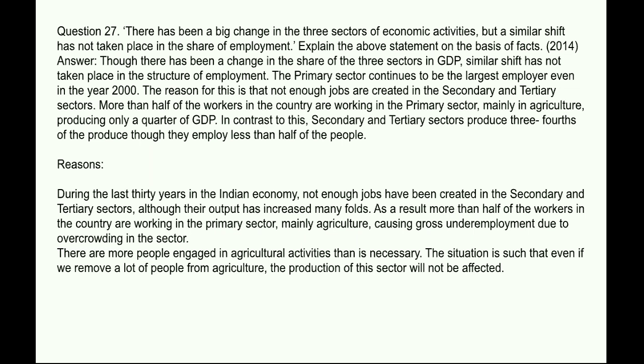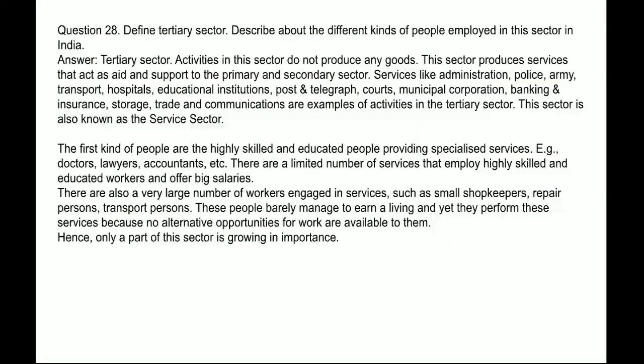As a result, more than half of the workers in the country are working in the primary sector, mainly agriculture, causing gross underemployment due to overcrowding in the sector. There are more people engaged in agricultural activities than necessary. The situation is such that even if we remove a lot of people from agriculture, the production of this sector will not be affected.